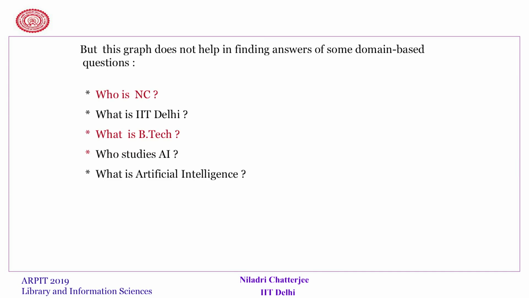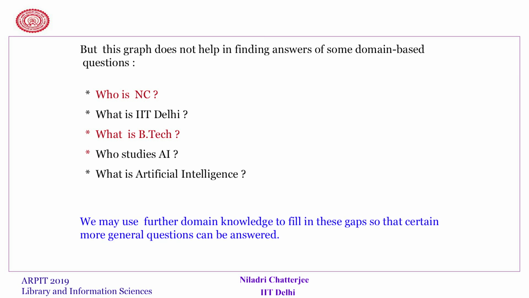But if we look carefully, we see that this graph does not help in finding answers to many domain based questions. For example, one can ask who is NC, what is IIT Delhi, what is BTech, what is AI, who all study AI.